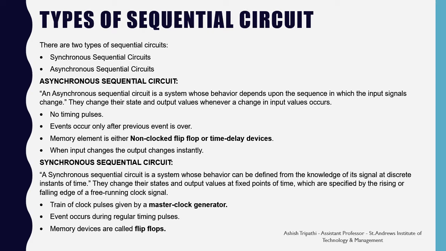They change their state and output values whenever a change in input value occurs. There is no timing pulses. Event occurs only after the previous event is over. Memory element is either non-clocked flip-flop or time delay devices. When the input changes, the output changes instantly.